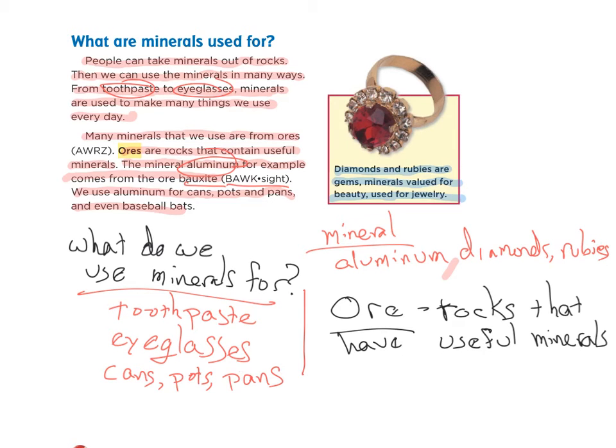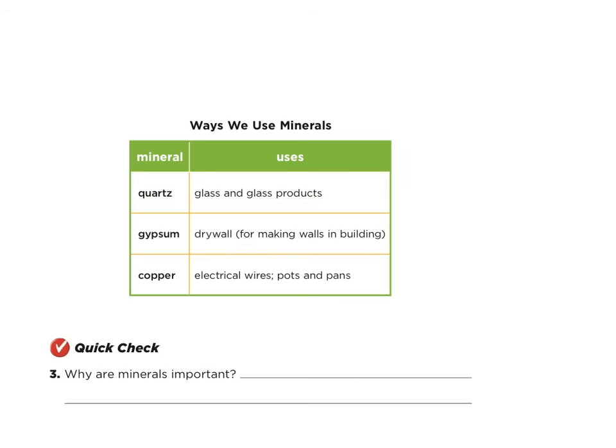Two more minerals. Okay? All right, so we've seen a lot of minerals, and we're going to be talking a little bit more about how we use them. If you look, quartz. How do we use quartz? We use it for glass and glass products. So in other words, your eyeglasses, your cups, your windows, everything can use quartz.